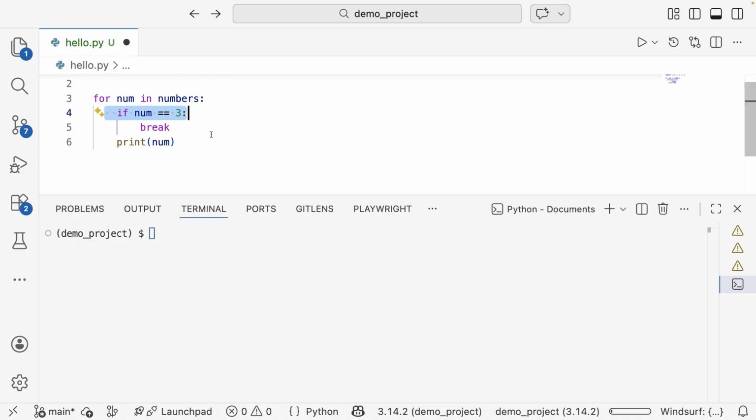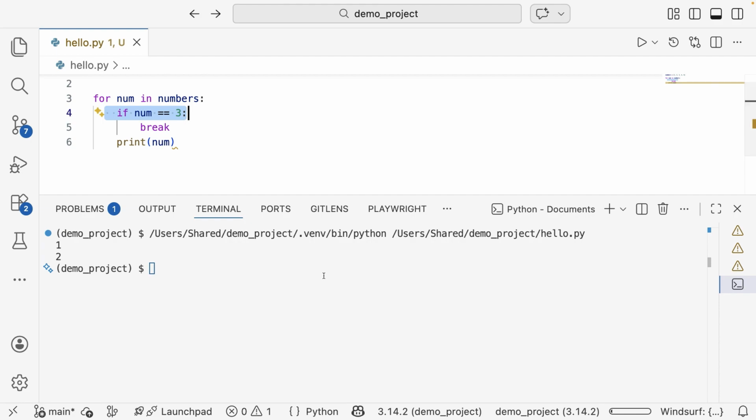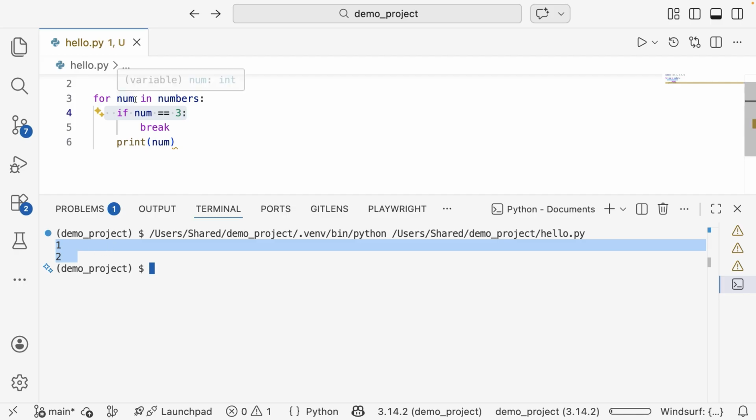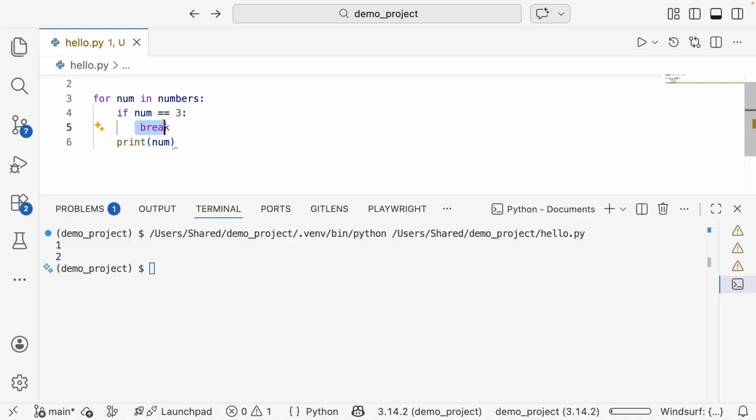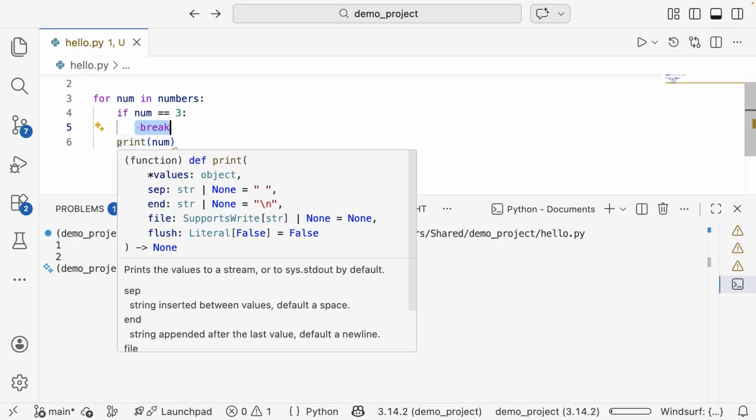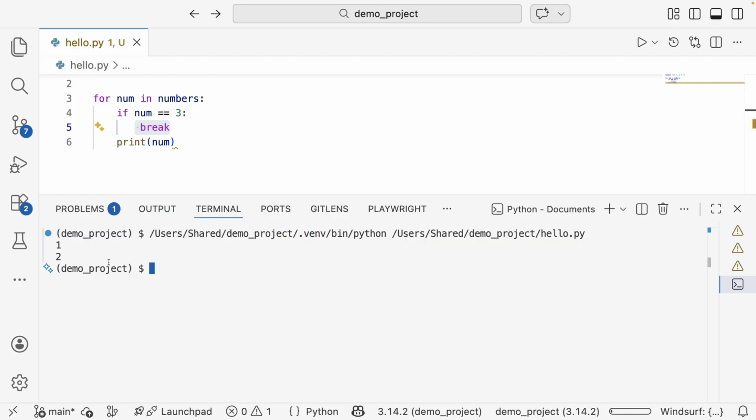So in this simple working example, when you run this code, Python will print 1 and then 2. And when it reaches 3, the if condition becomes true and the break statement is executed. So the break kicks in and stops the loop completely. The output is 1 and 2. The loop never goes beyond that because the break stops it right away, so we see no more output.